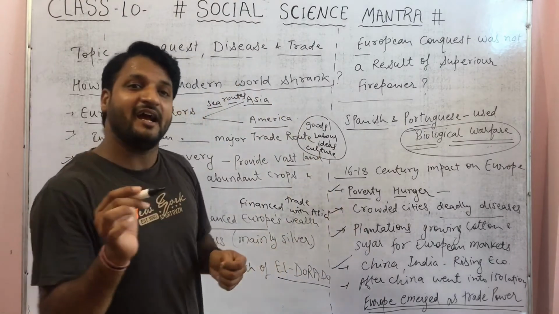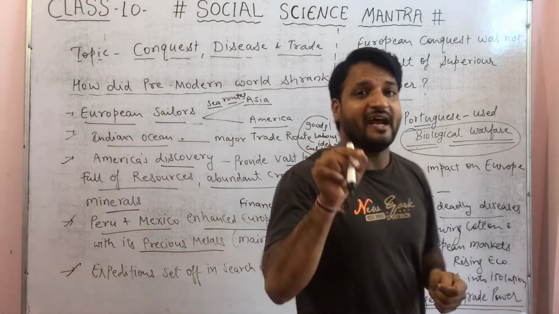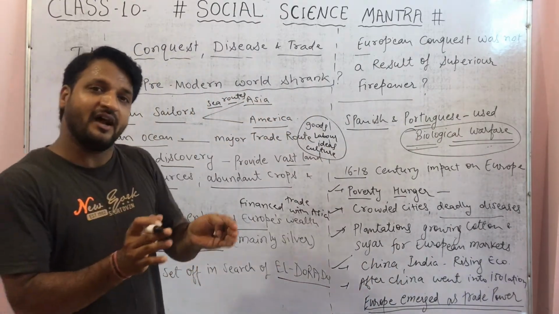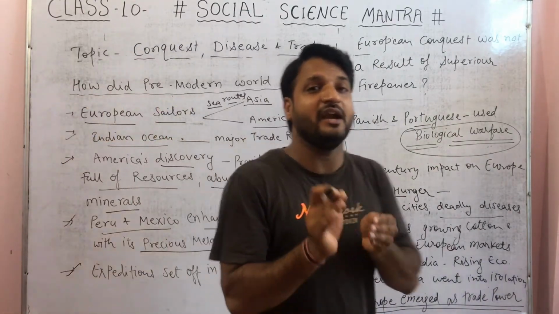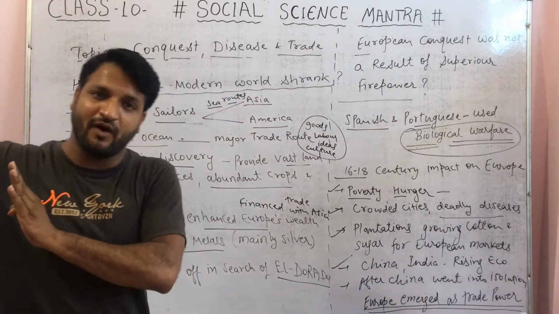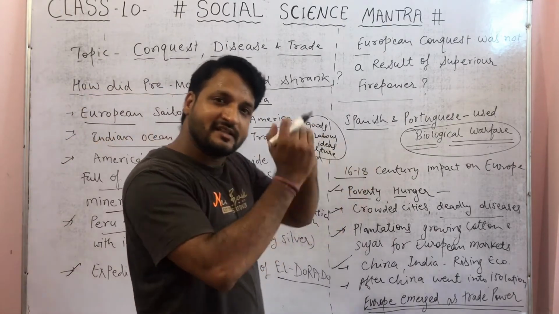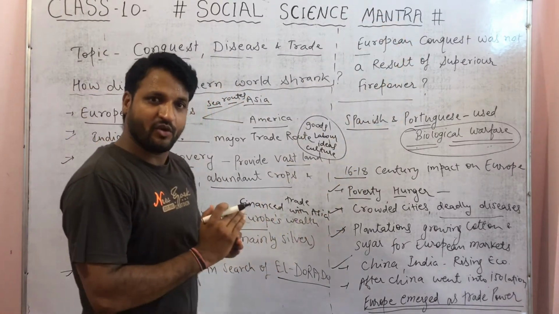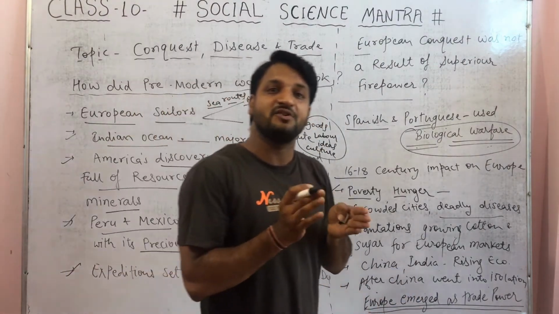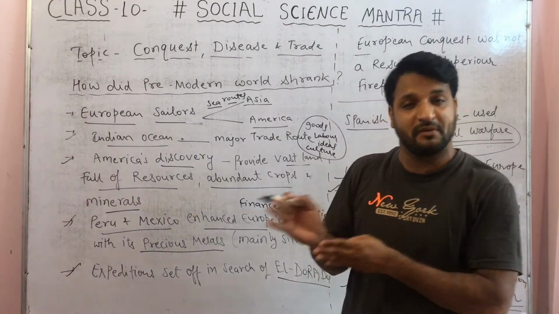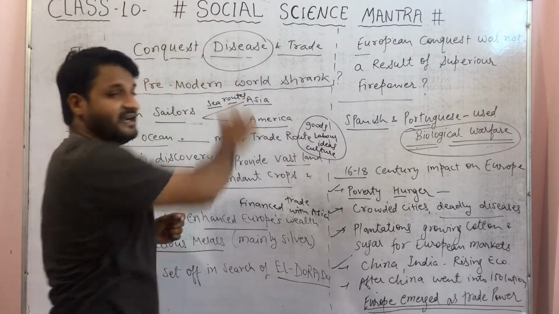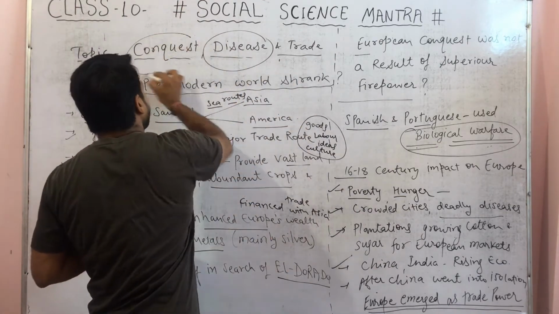Till the 18th century, China and India were the two rising economic powers. But after some time China went into isolation and disconnected all relations with other parts of the world, becoming a self-dependent, self-isolated country. After that Europe emerged as a trade power, because there was no one to challenge its trade supremacy, and in this way disease played an important role, along with the trade system and conquest.